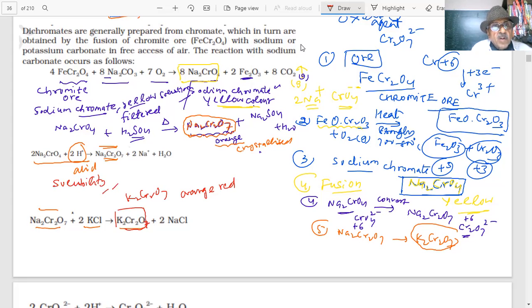This is an example of a precipitation reaction, or double displacement reaction. We studied double displacement. What are double displacement reactions?